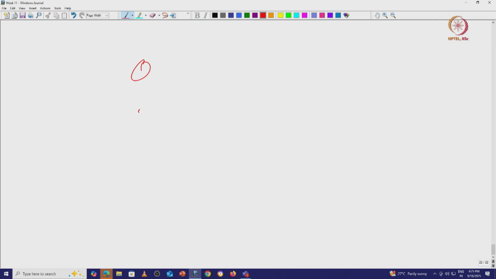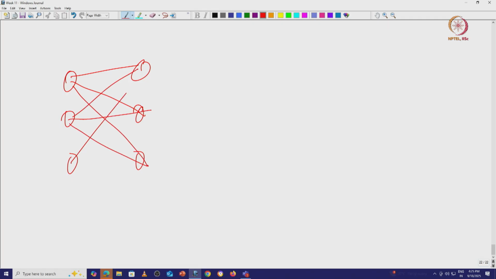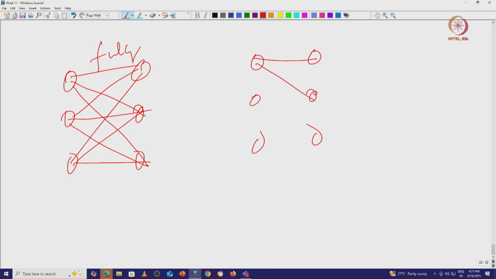So, fully connected and partially connected look like this. This is fully connected. Partially connected, whatever.